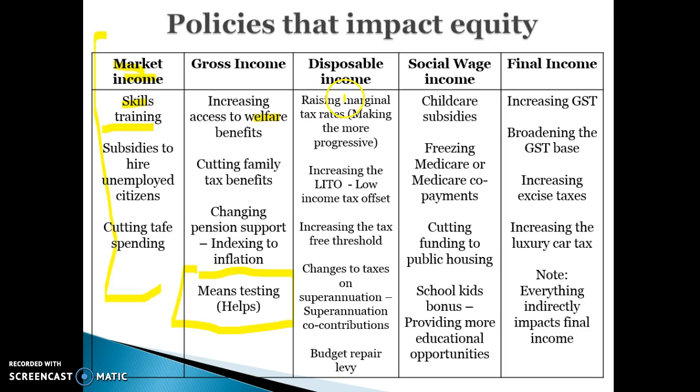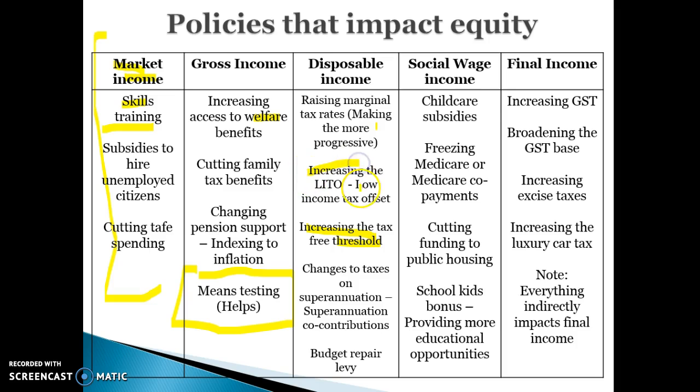Disposable income, things that can help: raising marginal tax rates, so basically increasing the progressive nature of the tax system so that low income earners are paying less tax and high income earners are paying more. Increasing the tax-free threshold, so low-income earners can earn more before they have to start paying tax.